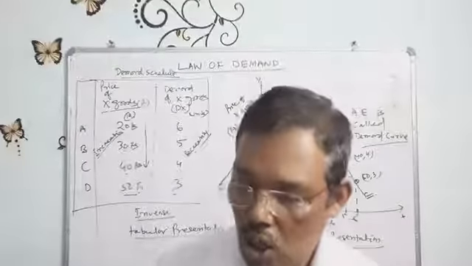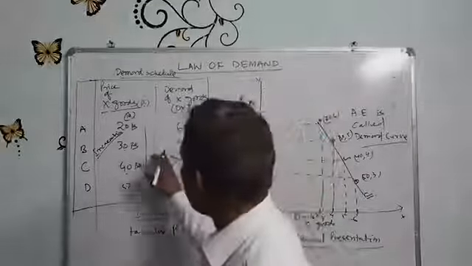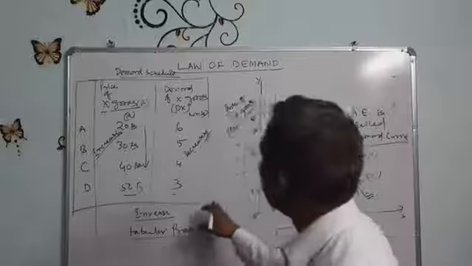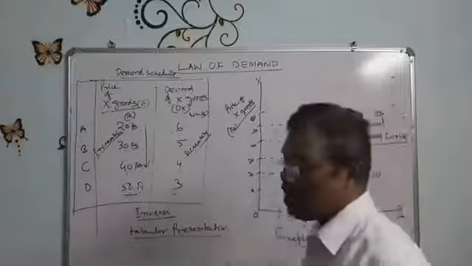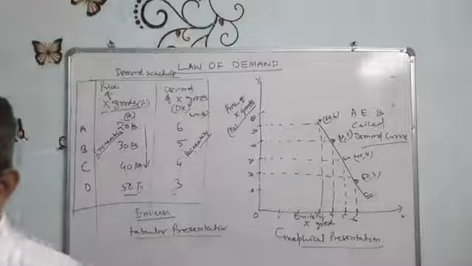Tabular presentation is the demand schedule, and graphical presentation is the demand curve.